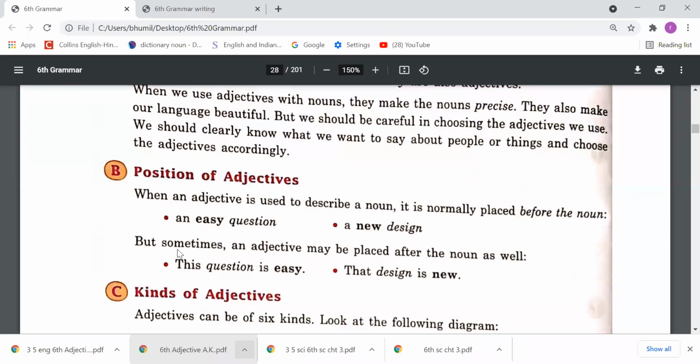And this sentence we can also say in this way: the boy is intelligent. Before this we said he is an intelligent boy. Intelligent has come before the boy, but in the second sentence, I am saying that the boy is intelligent. So we haven't used the word intelligent before the boy. So we can change the position of adjectives.